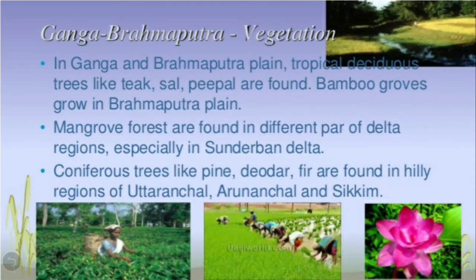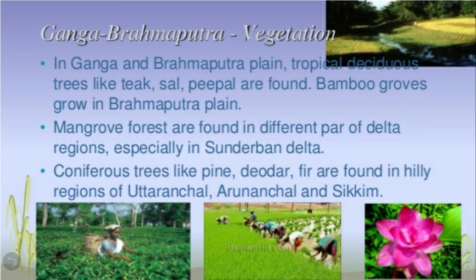Now let's see about the vegetation. In Ganga and Brahmaputra plain, tropical deciduous trees like teak, sal, peepal are found. Bamboo groves grow in Brahmaputra plain. So children, in Ganga Brahmaputra plain, the tropical deciduous trees like teak, sal, peepal are found, and bamboo groves grow in Brahmaputra plain.